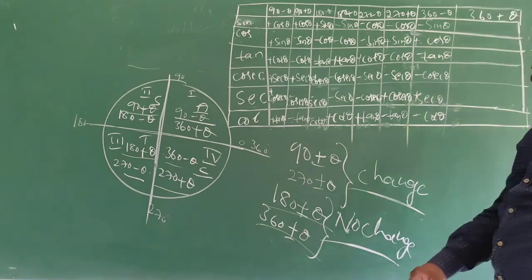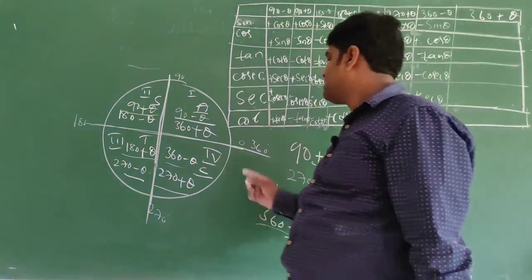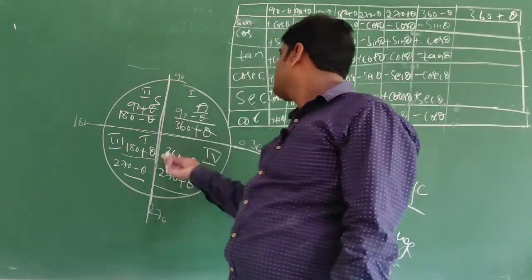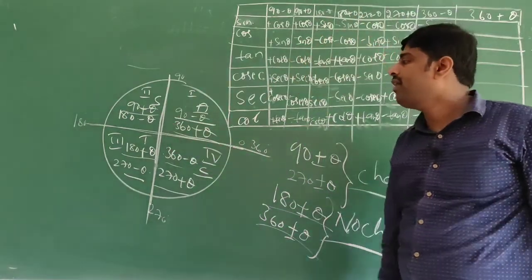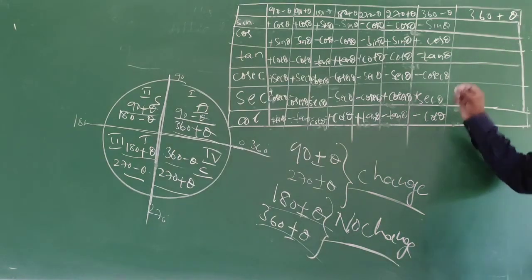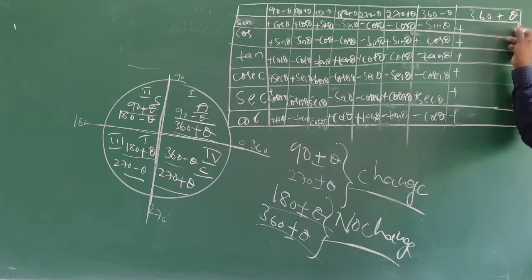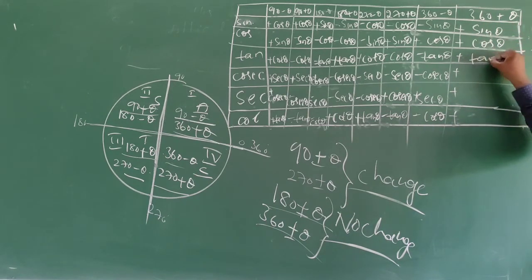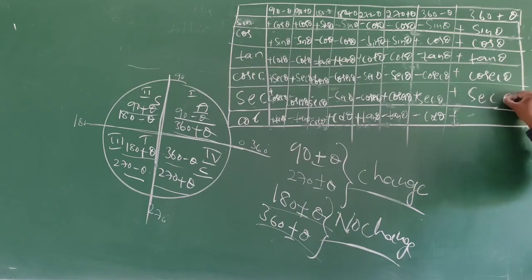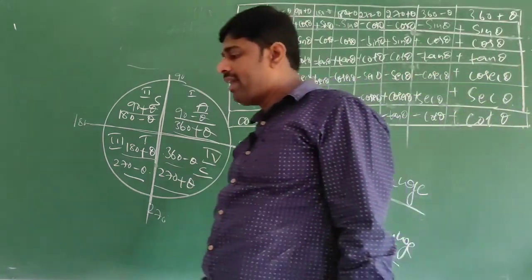Okay. Now come to the last one, 360 plus theta. When the second circle begins, 360 plus theta will come. So present in the first quadrant, all are positive, plus, plus, plus, plus, plus, plus. I mean no change. Sin theta, cos theta, tan theta, cosecant theta, secant theta, cot theta. Okay. So this is about allied angles.